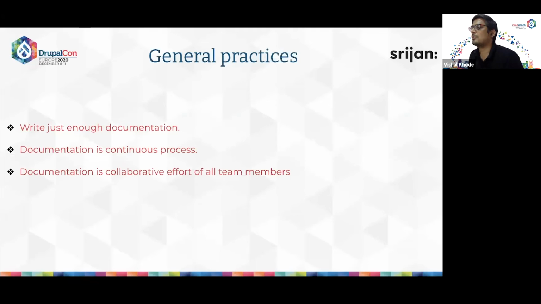So yes, general practices. There are several common practices that should be applied to all these types of documents that we have discussed earlier. Just write just enough documentation.